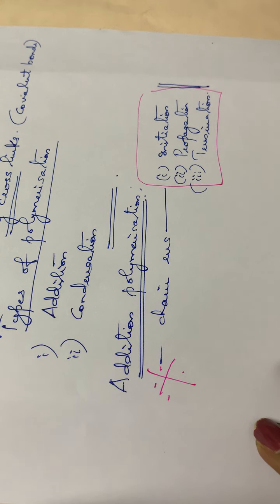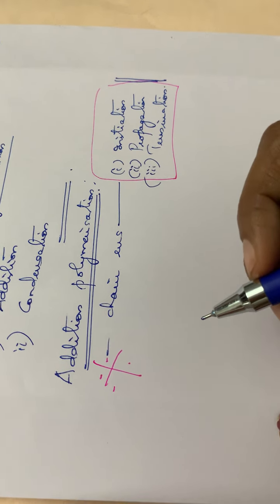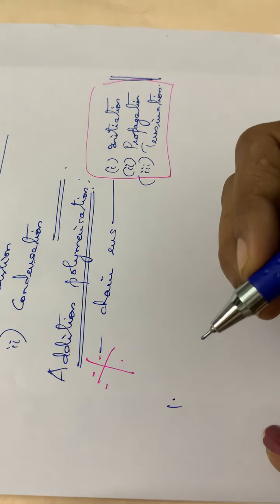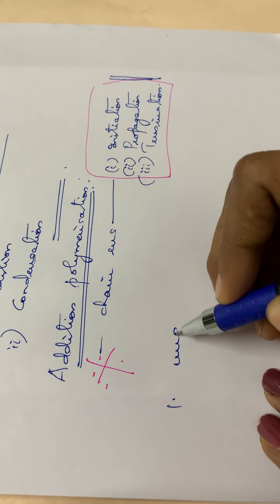Let us move on to some of the characteristics of addition polymerization. The first point is that addition polymerization takes place in unsaturated monomers.